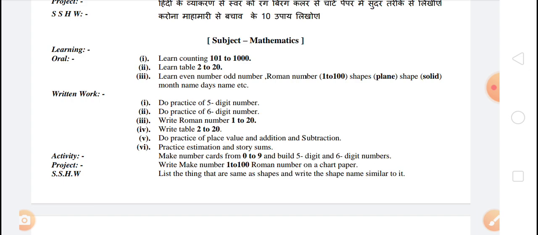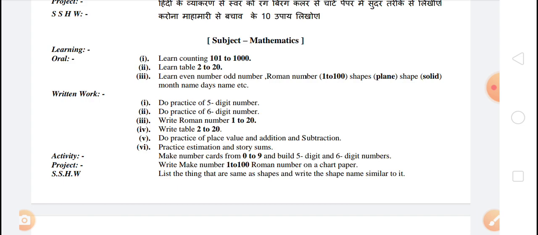In oral work, you have to learn counting 1 to 1000. Second is to learn tables 2 to 20. Third is to learn definitions of even numbers and odd numbers, and you have to learn Roman numbers 1 to 100, and you have to learn properties of plane shapes and solid shapes, and also months' names and days' names.